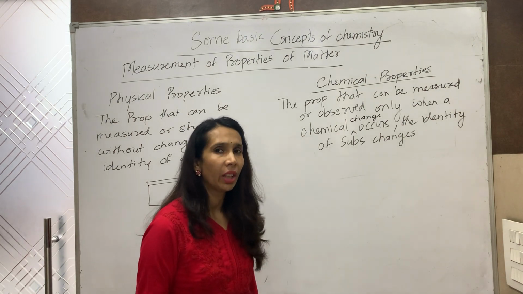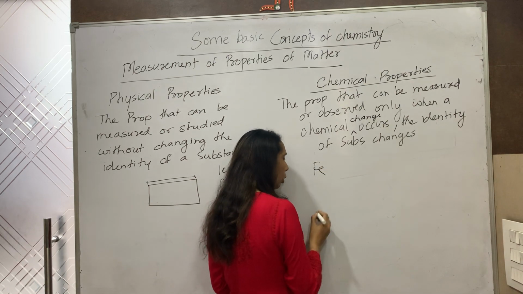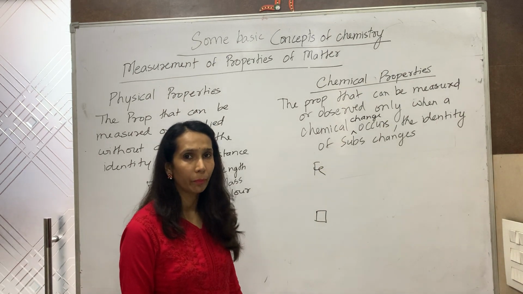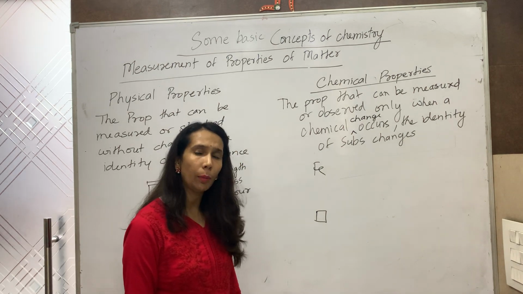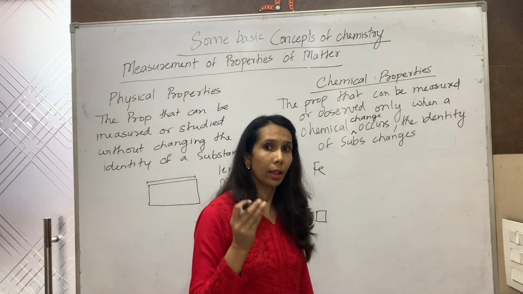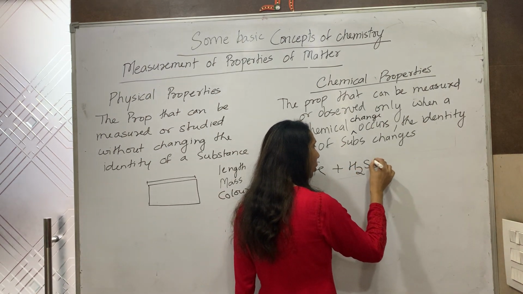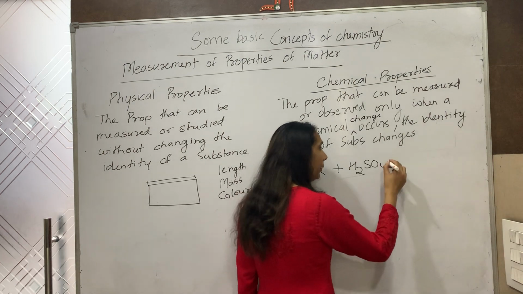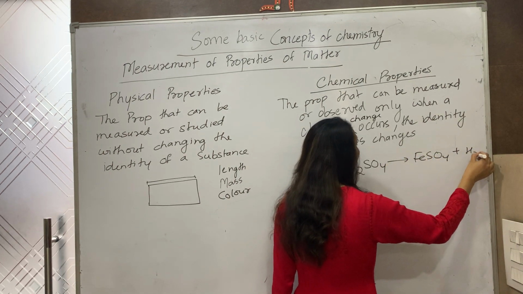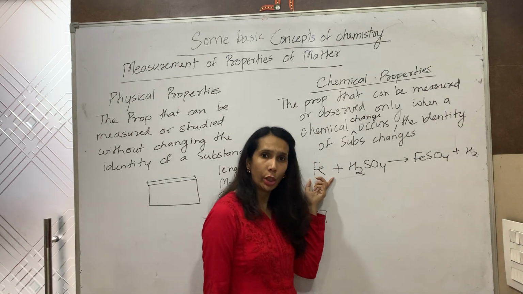For example, I need to study the property of iron. Suppose I have a piece of iron. I want to study its chemical properties. So in order to study the chemical property of iron, I will react it with some other substance. Suppose I react it with H2SO4. We will find that it will form FeSO4 and hydrogen gas is liberated. Can you see the identity of iron has changed?